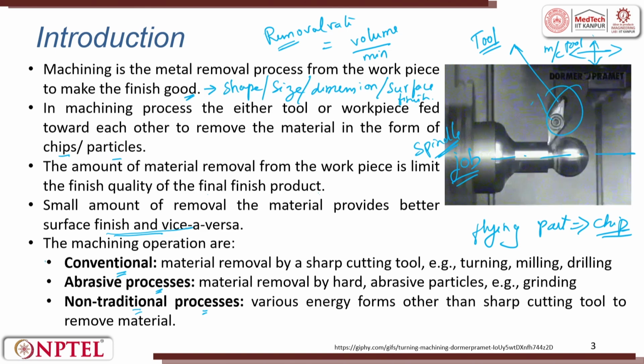So, naturally what comes to your mind now will be, if I compare conventional and abrasive process, both are where the tool is harder, what will be the material removal rate? In abrasive process, since the tool size is very small and it will not be a single abrasive, multiple abrasives, the amount of material removed will be very small or very less as compared to that of conventional.